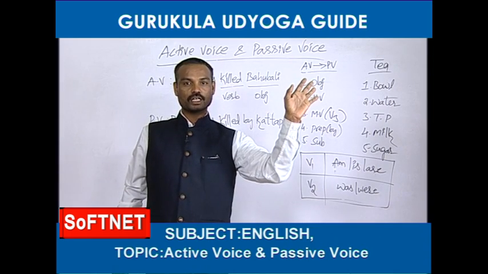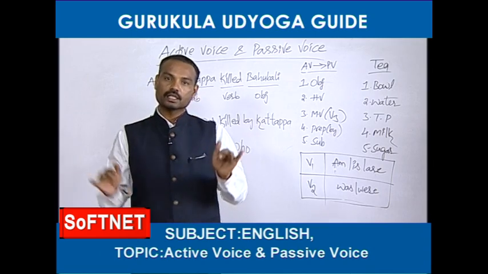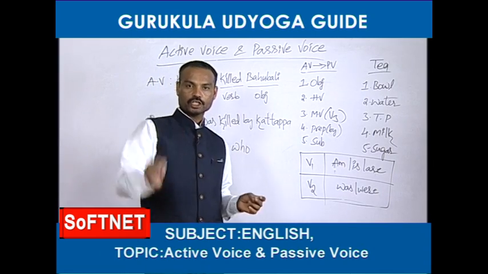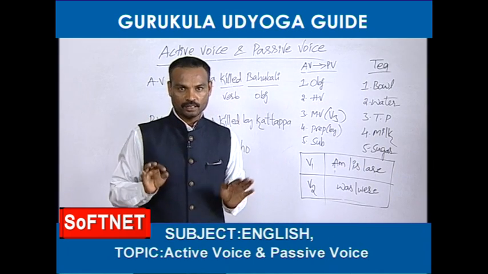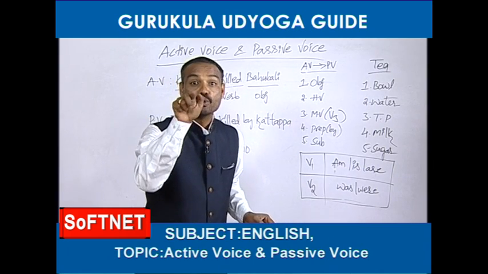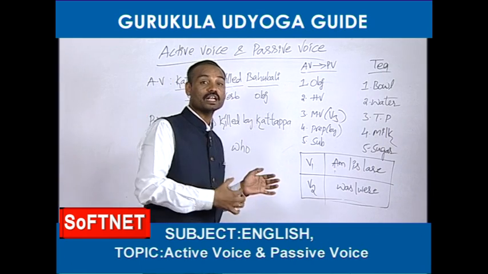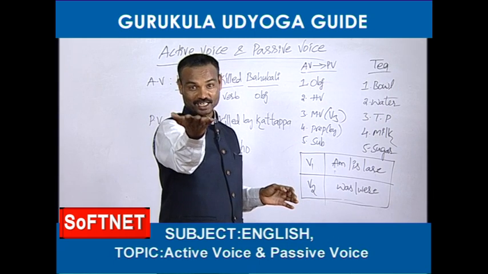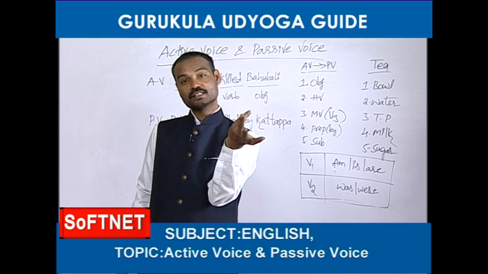Once again, whenever you would like to know whether the subject is available or not, you should meet the verb. After meeting the verb, you should ask a question with who killed. The coming answer is called the subject. Here, who killed? Kattappa killed. So Kattappa is called the subject. Fine, you came to know which is the subject.